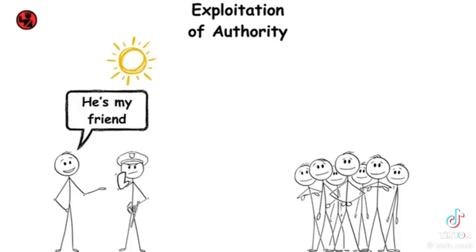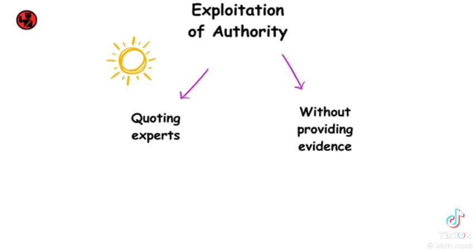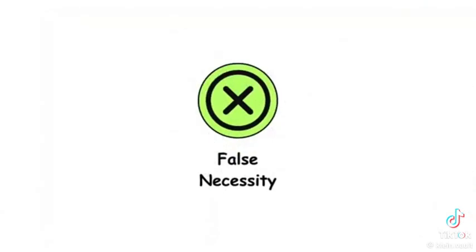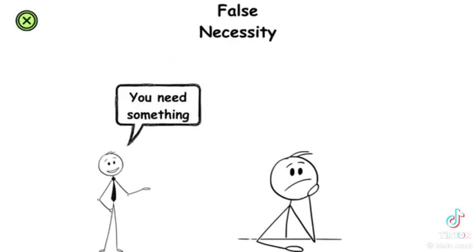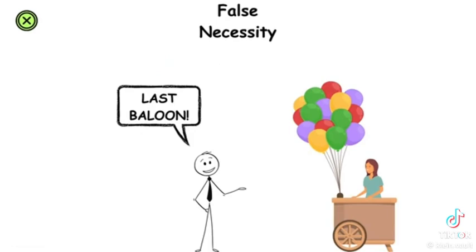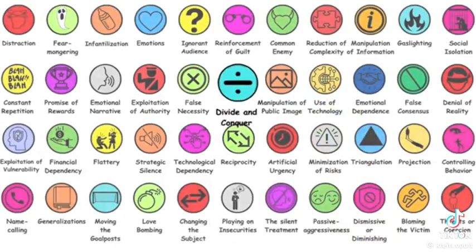Exploitation of authority means using someone's authority or reputation to make people agree with something without questioning it. For example, quoting experts without providing evidence to support a claim. Creation of a false necessity involves making people think they need something when they really don't. For example, creating urgency around a product or service to encourage people to buy it.